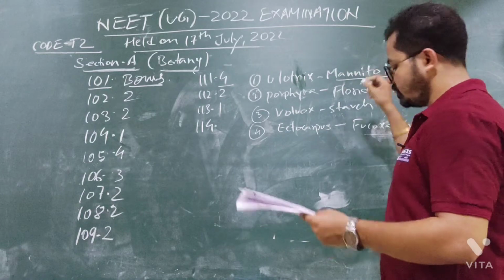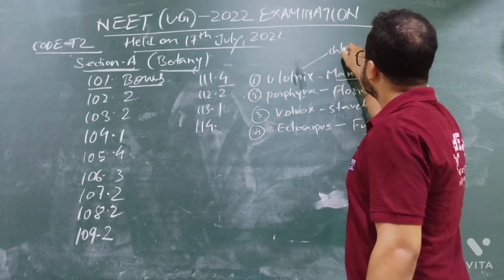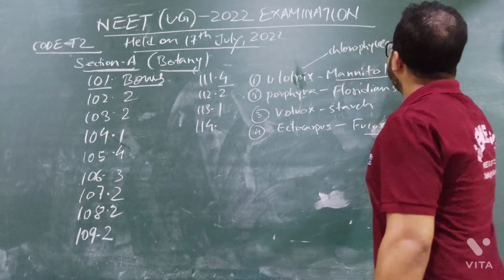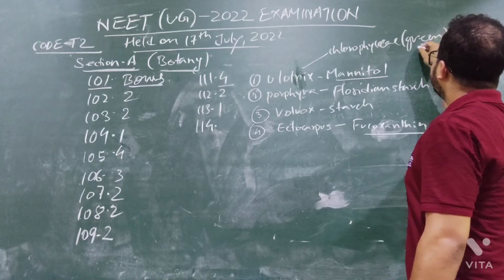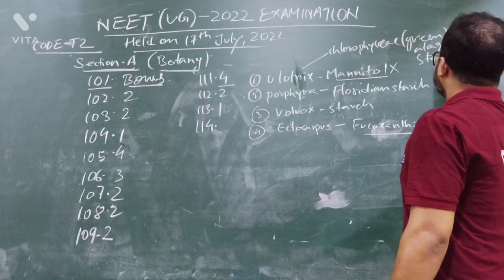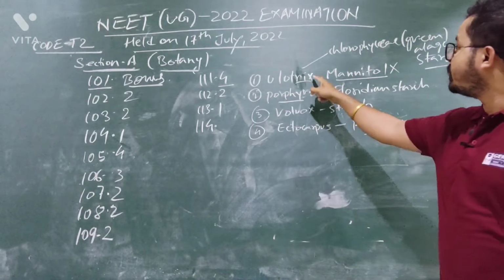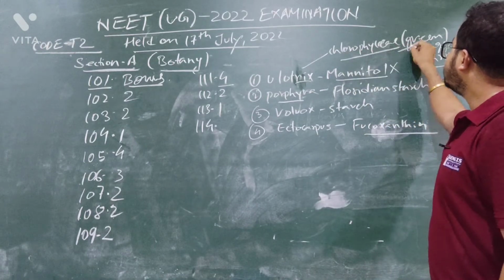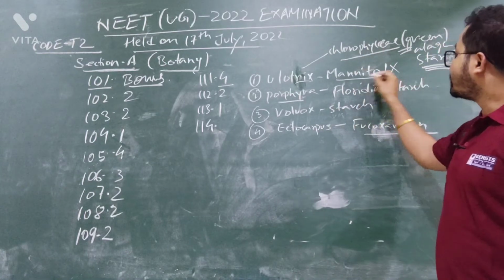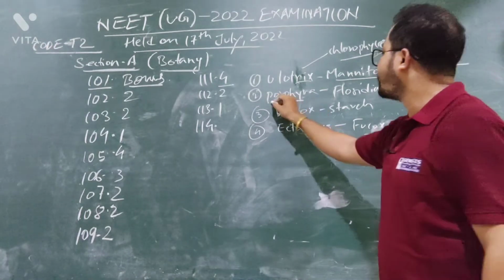Ulothrix, what are they saying? Mannitol. You know that Ulothrix comes under Chlorophyceae. Chlorophyceae means green algae. So what is the stored food of green algae? It is starch. So this is wrong. In the options they have given the name of the species and the stored food. Ulothrix falls under Chlorophyceae, so it is a green algae. Stored food is starch. But they are saying Ulothrix's stored food is mannitol. No, it is wrong.